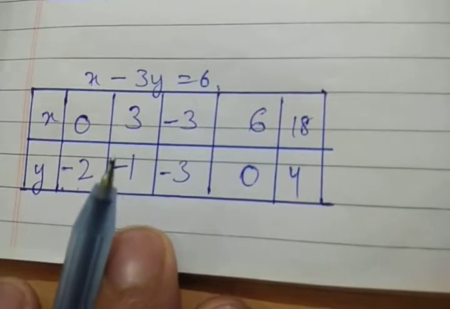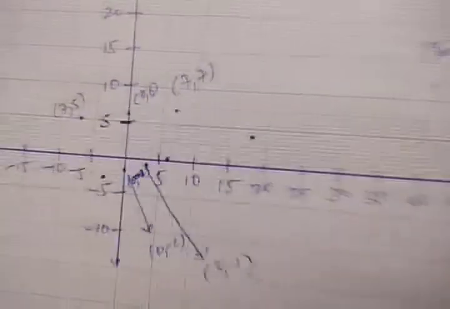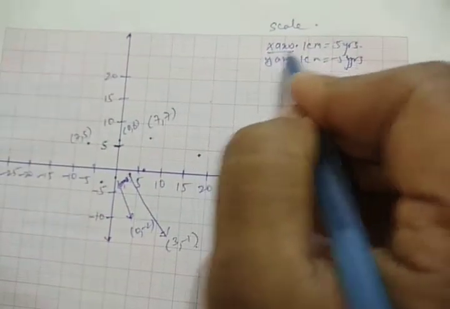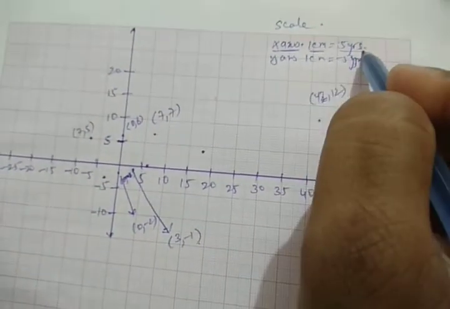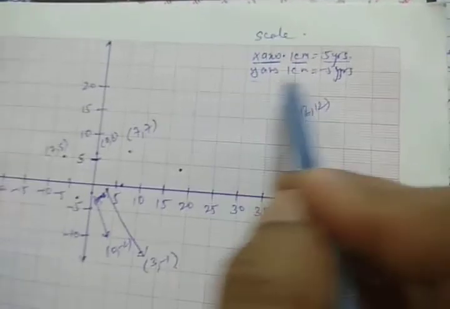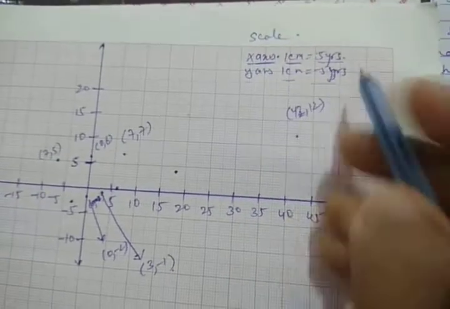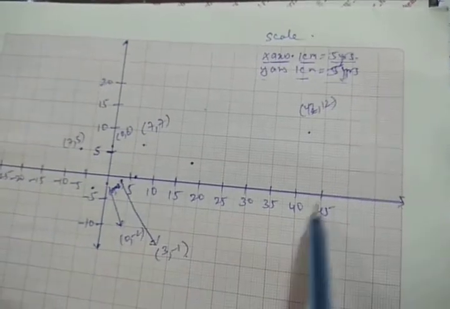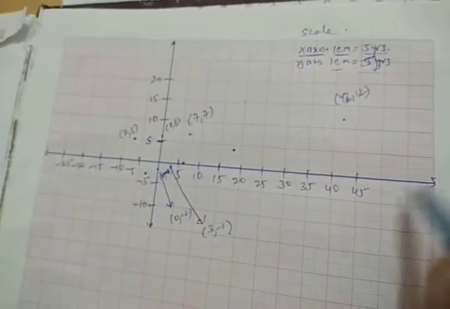Now come to the graph. The graph can be plotted. We can take the scale on the x-axis as 1 centimeter equal to 5 years, and on the y-axis 1 centimeter again equal to 5 years. Now mark the axes as shown.